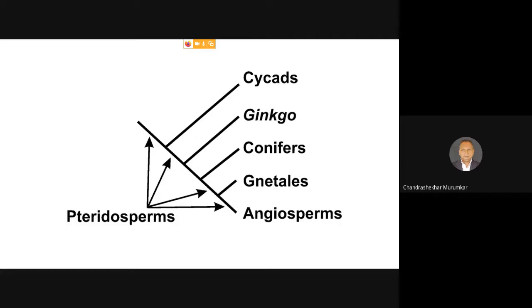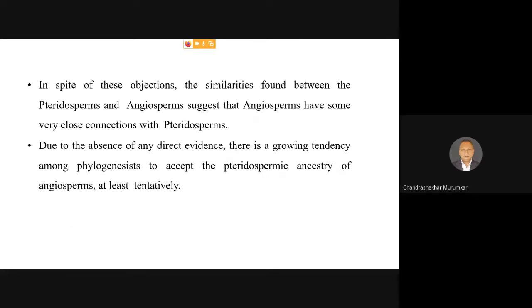And from this seed habit form, all other modern, existing groups have evolved, including, as you can see at the top, the most primitive, lower group of gymnosperms, Cycadales, and then Coniferales, Ginkgo, and the Gnetales group. Ultimately, it is leading further to the angiosperms.